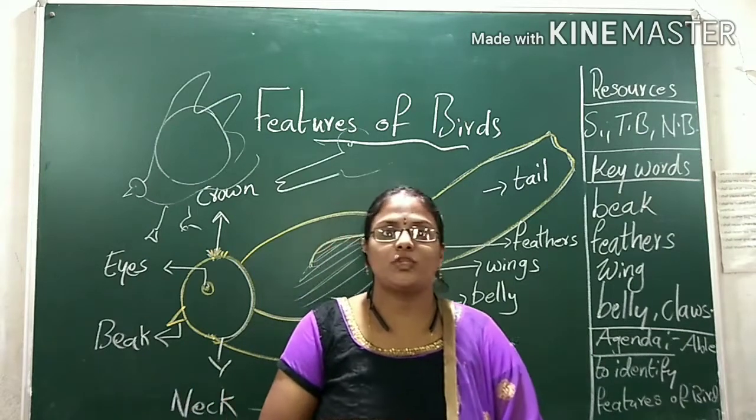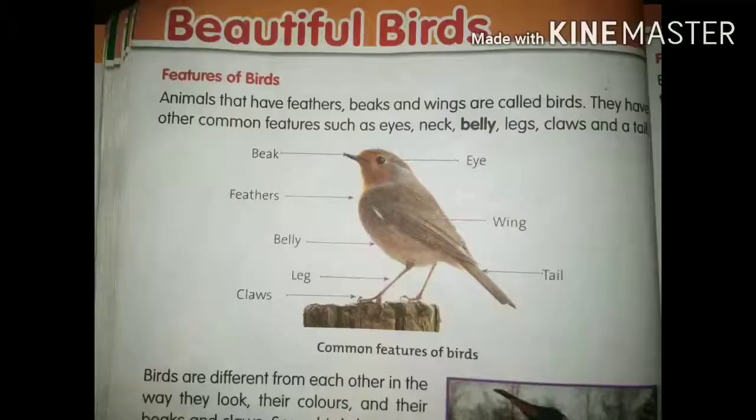Okay, children, now open your textbooks. Did you open the textbooks? Yes, page number 28. Keep your finger. Beautiful birds. Features of birds. Animals that have feathers, beaks, and wings are called birds.